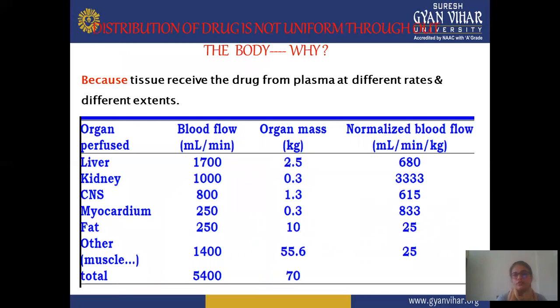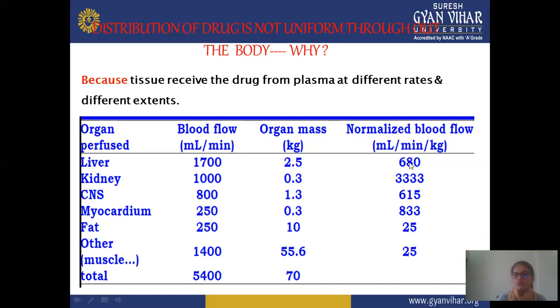Next, distribution of a drug is not uniform throughout the body, because the plasma concentration reaches different tissues at different rates and to different extents. This is not fixed. It depends on the different types of tissue, which tissue is taking up that particular drug, and also on the plasma concentration. First, we look at the organs perfused, the blood flow, organ mass, and normalized blood flow. First, the liver: blood flow is 1700, mass is 2.5 kg.